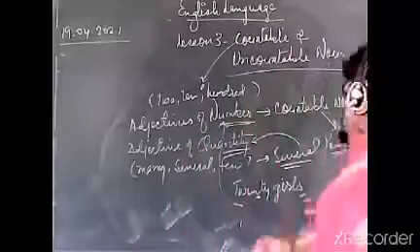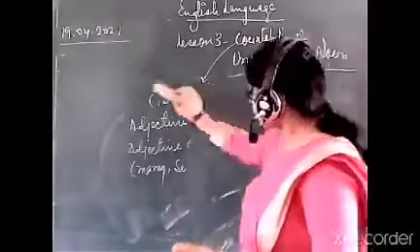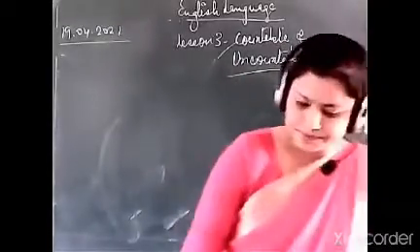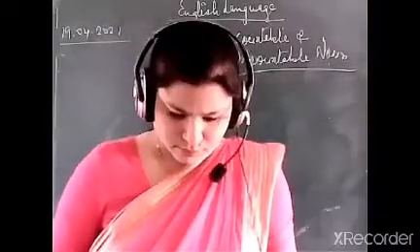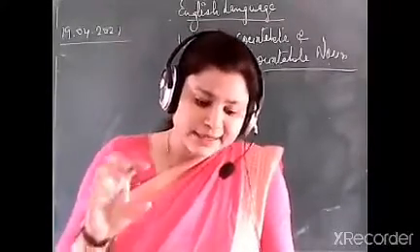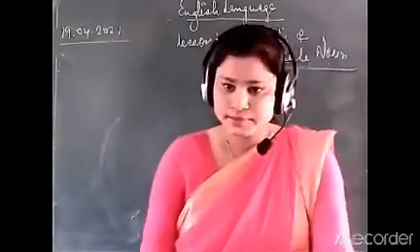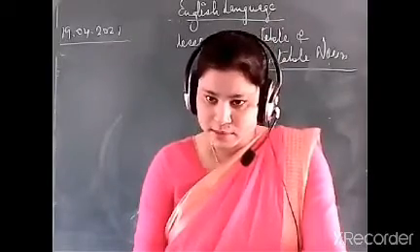Now see, we'll erase this. See. When we use the words little, some, no, a lot, or much. First, let me write them.